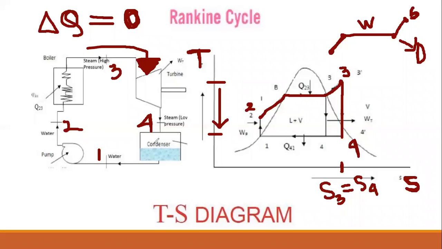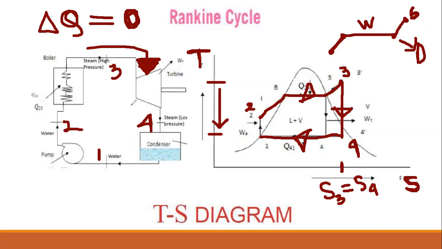After that, the condenser. In the condenser, the whole amount of heat is released, and the temperature doesn't change at all. That's why from 4 to 1, it goes like that. We need to also give the direction. So from 4 to 1, there will be no change of temperature, but the amount of heat will be released, because we know the condenser releases heat and condenses the steam to water.